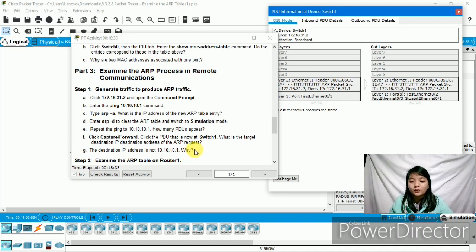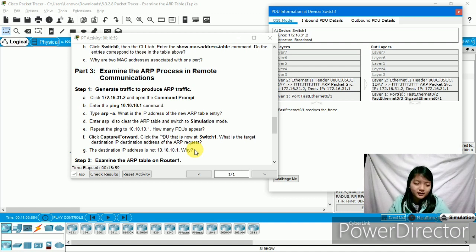Why? The destination IP address is 172.16.31.1. So the question is, why is 10.10.10.1 not the destination IP address?